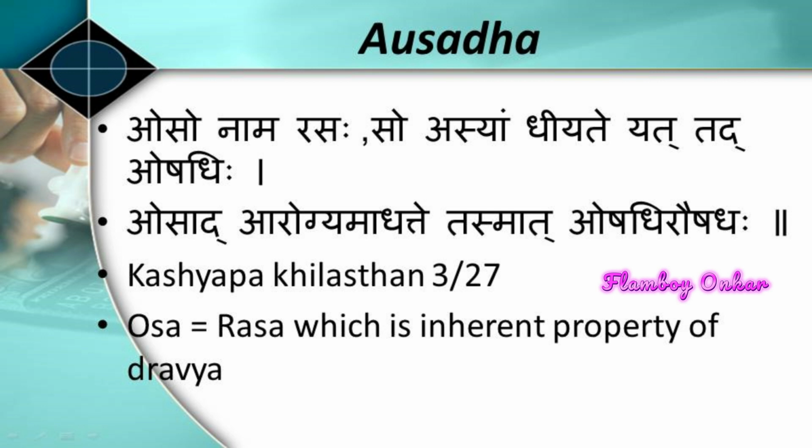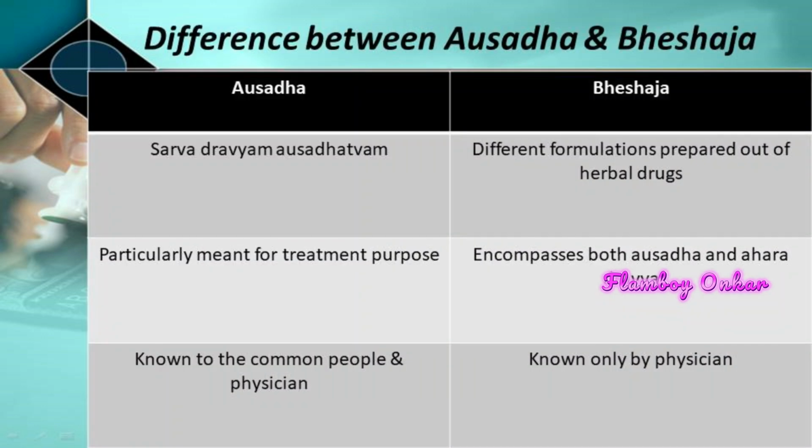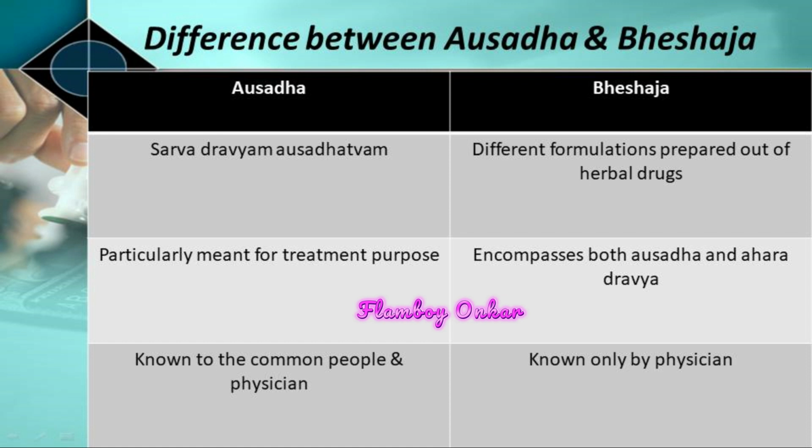Oso nam rasa. Oso means rasa. So asyam dhiyate yat tad aushadhi. This rasa, which is the inherent property of dravya, when it is present inside the dravya, then that dravya is known as the aushad. The dravya which does the dharan of rasa, and rasa is the inherent property of that dravya, will be called the aushad. Next is the difference between aushad and the bheshaj.